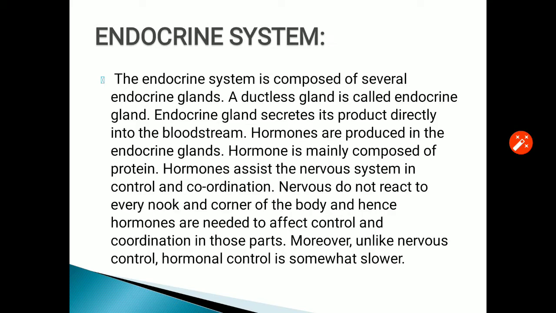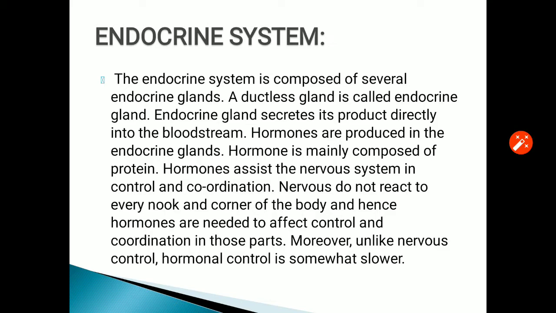Examples are sweat glands as well as the tear glands, salivary glands, all are having ducts to convey their chemicals. Now about the endocrine glands. These are the ductless glands.